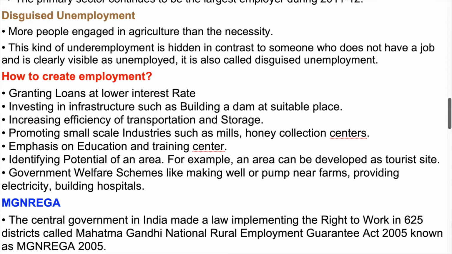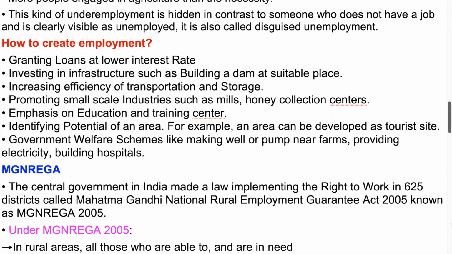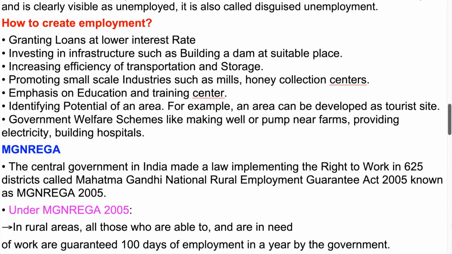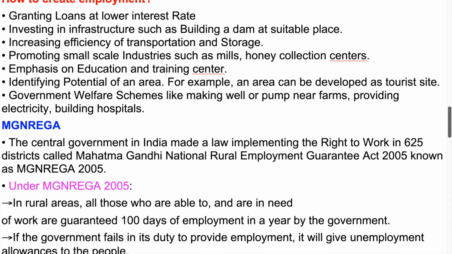How to create employment. Granting loans at a lower interest rate, investing in infrastructure such as building a dam at a suitable place. Increasing the efficiency of transportation and storage. Promoting small-scale industries such as mills and honey collection centers. Emphasis on education and training centers. Identifying the potential of an area. For example, an area can be developed as a tourist site. Government welfare schemes like making wells or pumps near farms, providing electricity, building hospitals.